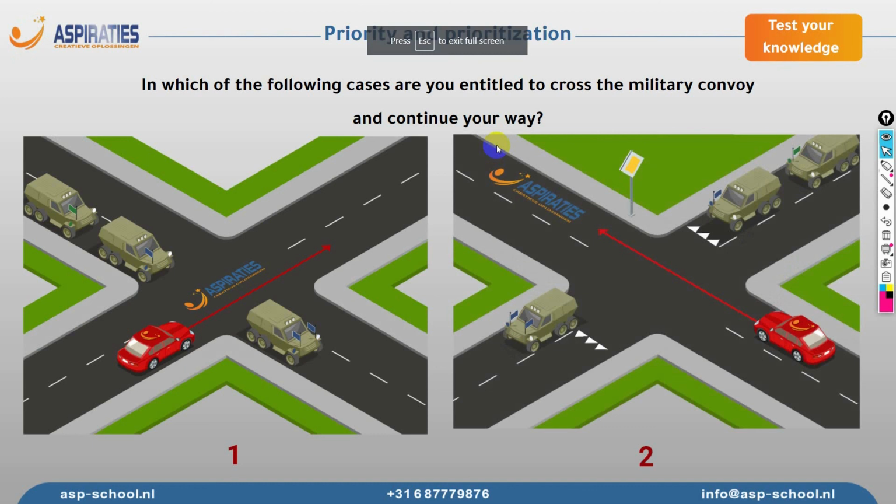In which of the following cases are you entitled to cross the military convoy and continue on your journey? We have two cases. The first case is an even roundabout and the second case is an uneven or unequal roundabout. Of course, in the second case, since we have the priority on the road, we are entitled to interrupt and cross the convoy, meaning we can go through, we can cut the convoy and continue on our journey. However, in this case, we must wait since it's an even intersection and the first car already passed, so we must wait.